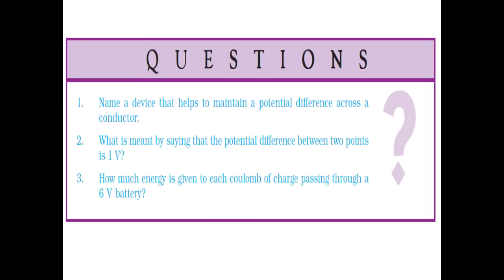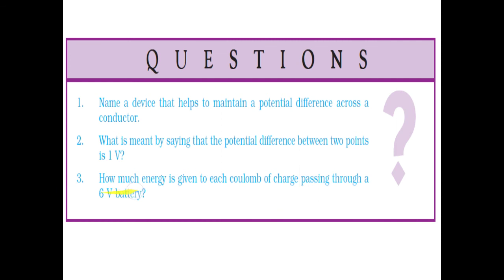Now, these are blueprint questions or in-text questions given in your book. Name a device that helps to maintain potential difference. Here, maintain means cell or battery, and if the question says measures, then voltmeter. What is meant by saying that potential difference between 2 points is 1 volt? Indirectly he is asking about the definition of 1 volt. So you can define that potential difference is said to be 1 volt when 1 joule of work is done to move 1 coulomb of charge between 2 points.